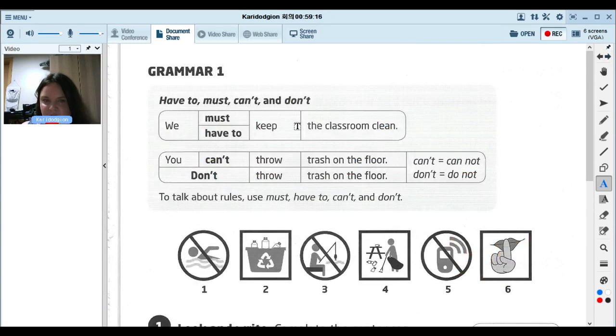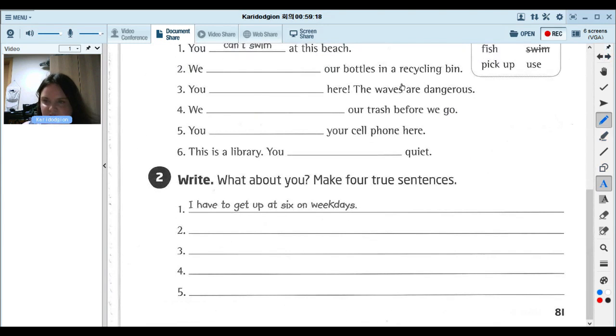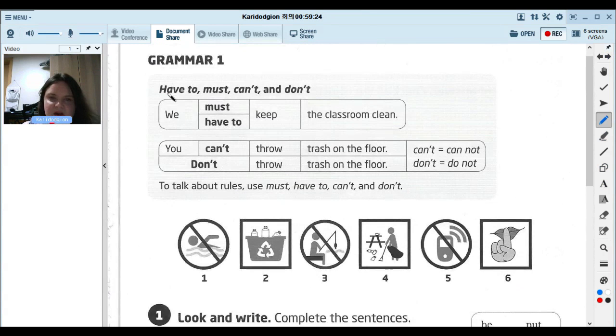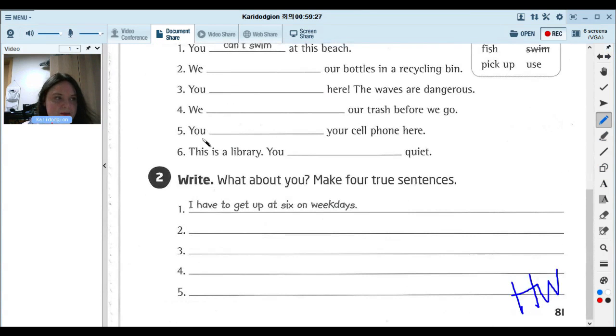Let me give you your homework. In your workbook, at the back of your book, you can do page 81 for homework. So workbook, page 81.